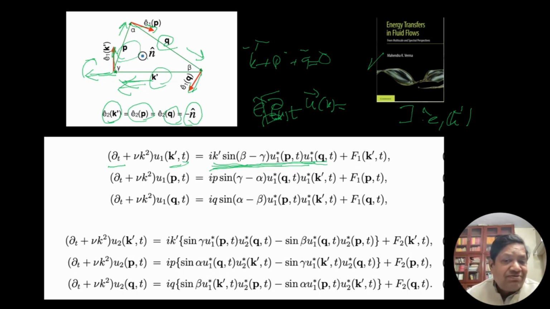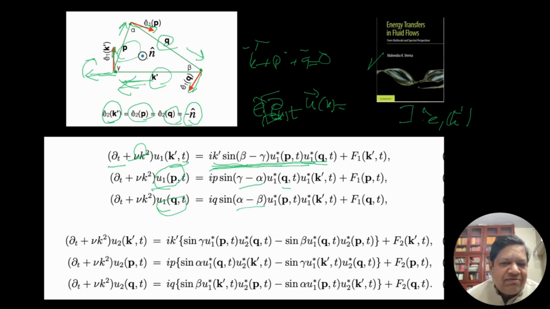Look, it looks nice. We don't have tensors, very complex expressions, pressure is gone, and that's it. The viscosity is sitting here, which is shown here. Similarly, we can write down equations for U1p and U1q, and you can see it is symmetric: beta minus gamma, gamma minus alpha, alpha minus beta.